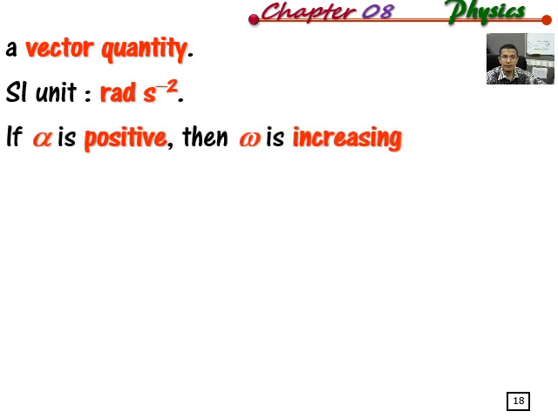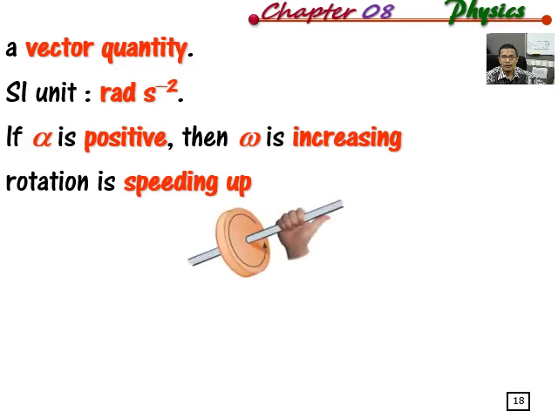And if alpha is positive, if the angular acceleration is positive, it means the omega is increasing. This happens when the rigid body undergoes an increase in speed, or we call it speeding up. The rotation is speeding up. So when this happens, the direction of alpha, that is the angular acceleration, would be the same as the angular velocity direction.